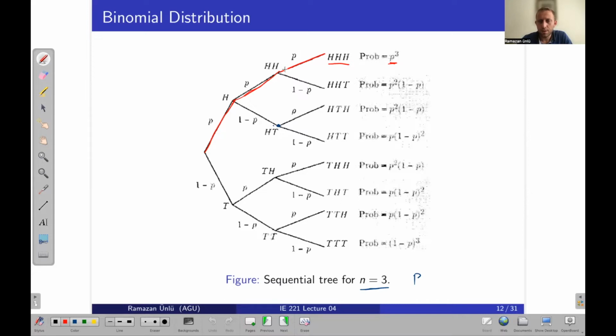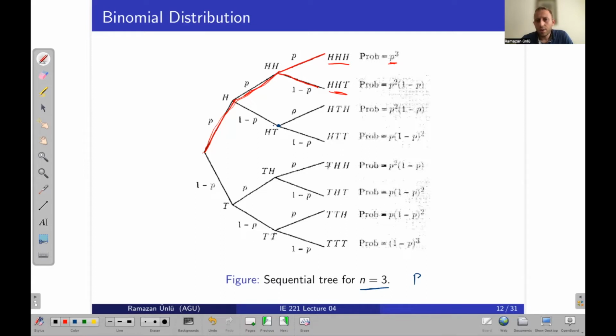Let's look at this branch as well. Like, let's start from here, here, and here. So this is also one of the possible outcomes. What is the probability? p times p times 1 minus p, so that is p to the 2 times 1 minus p.